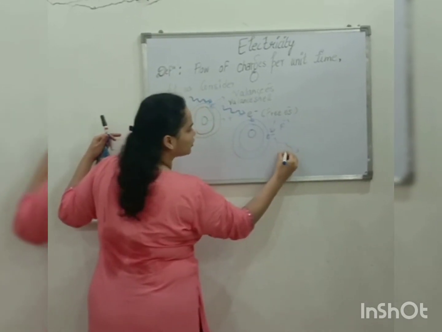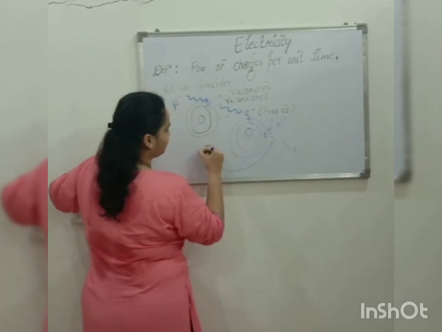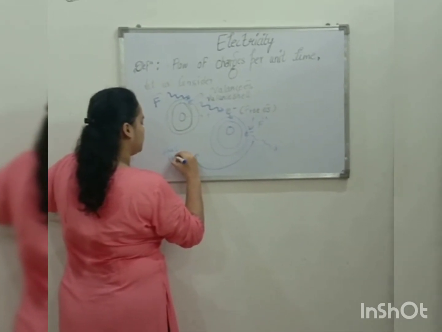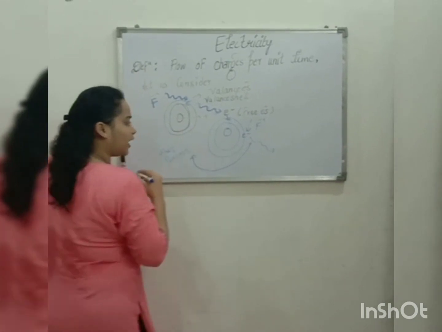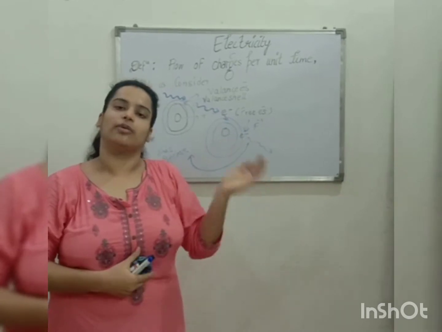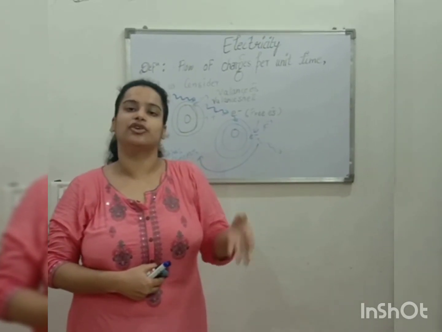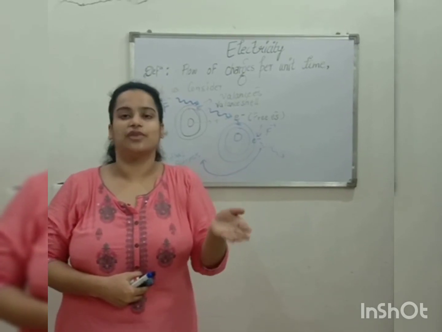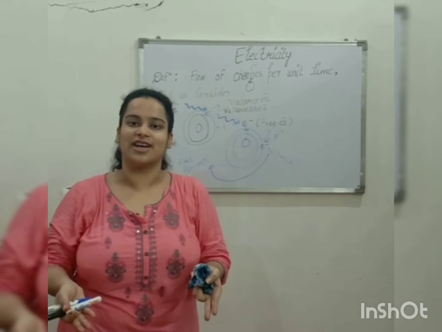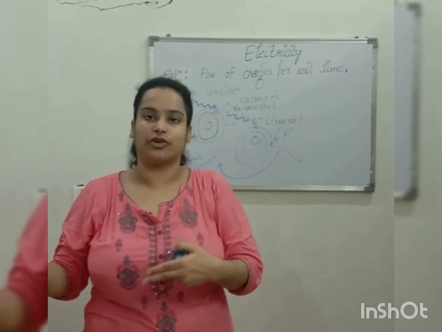Then this electron goes to another atom, and this process goes on and on to n number of atoms. An electron from each atom can be lost and become a free electron, and can easily transfer from one atom to another atom. So what is this? This is known as the flow of charges, or the flow of electrons.